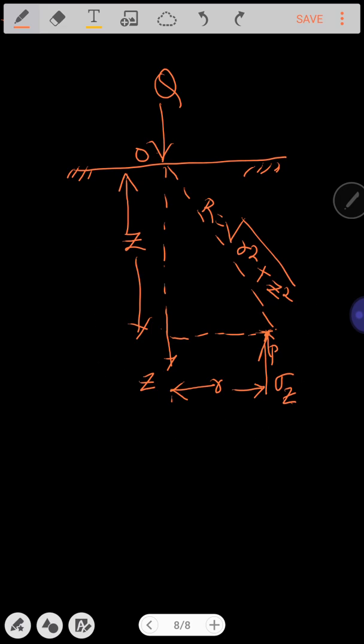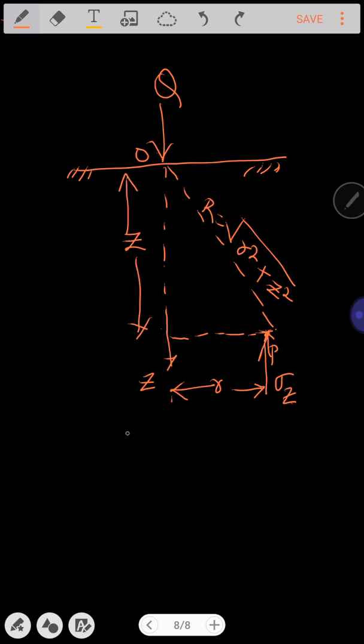So for solving the problem of determination of stress at any point P at a depth Z separated by a radial distance of r, Boussinesq in 1885 had made the following assumptions.